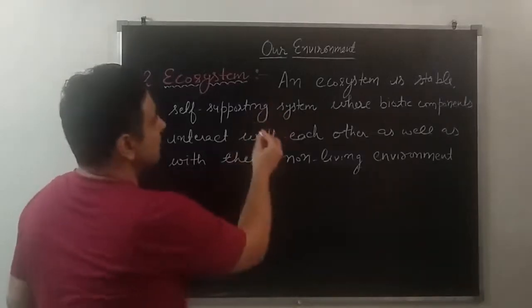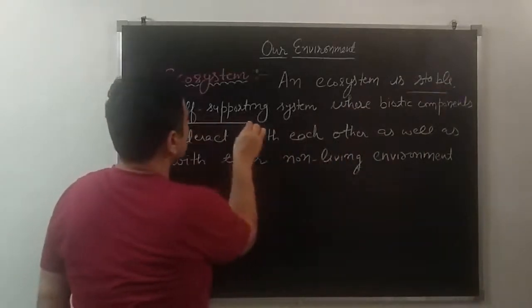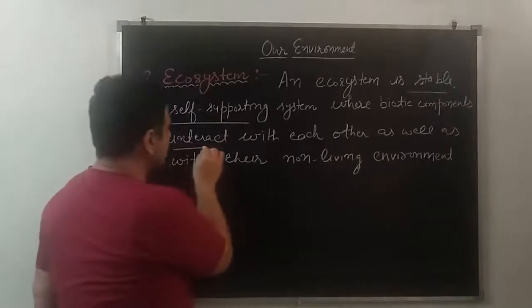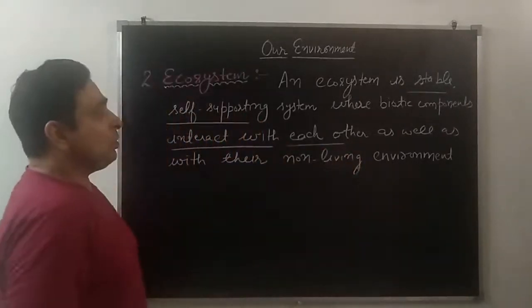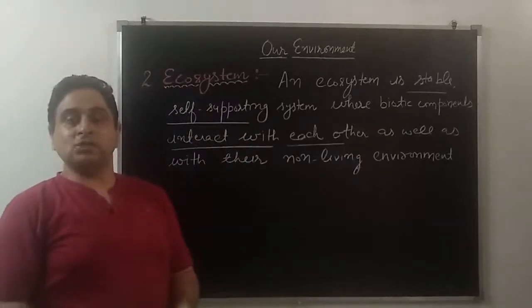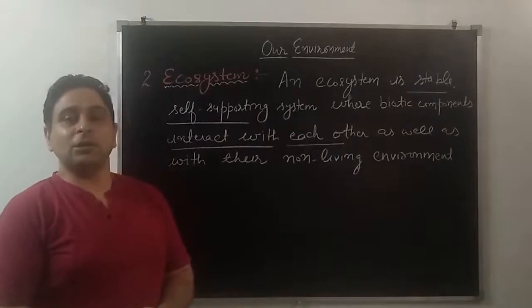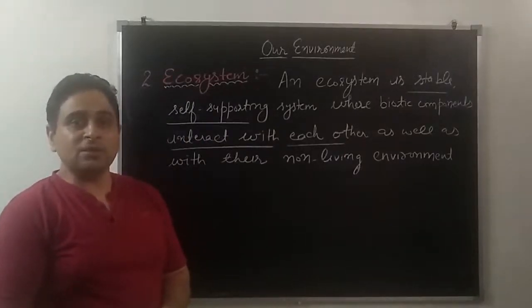An ecosystem is a stable, self-supporting system where biotic components interact with each other as well as with their non-living environment. So this is the definition of ecosystem.